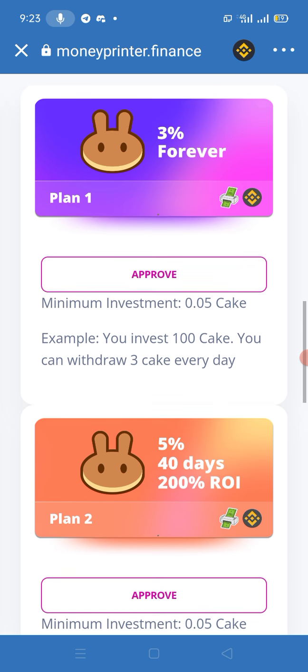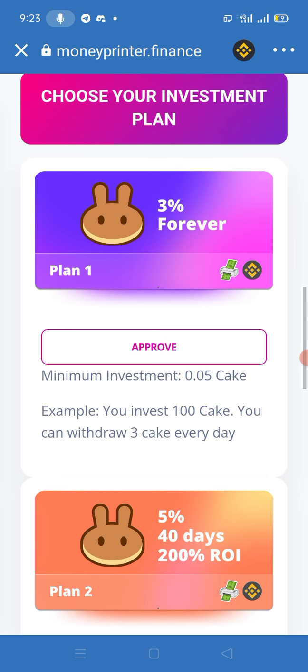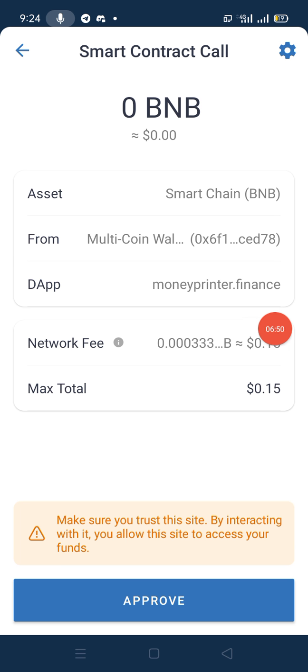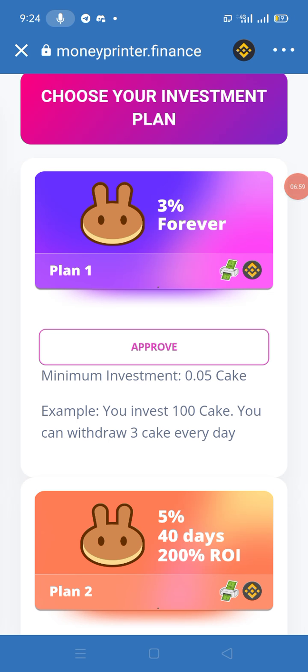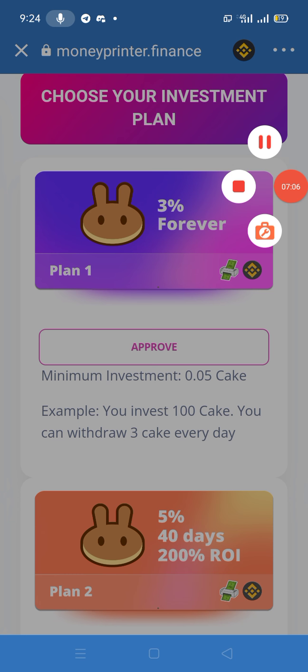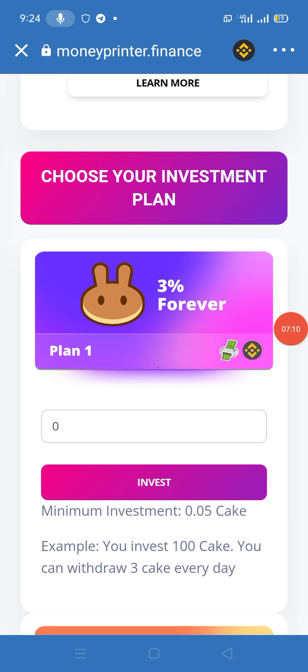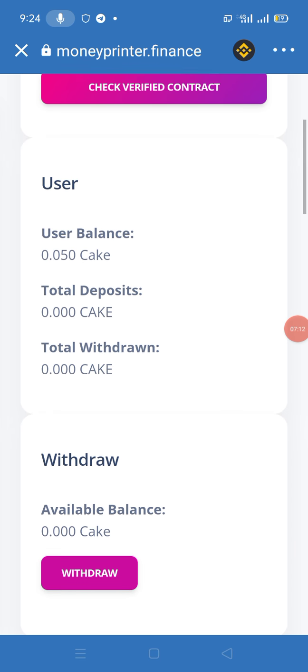So if you want to invest in their site, you just need to click on the approve. When you click on the approve, you will find the smart contract call. Here you can also see their fee is 0.15 dollars, and the maximum total is 0.15. You just need to click on the approve. When you click on the approve, it means you approve it to invest in their website. Then you will find this green line that approve successful. And now my approve is successful here.